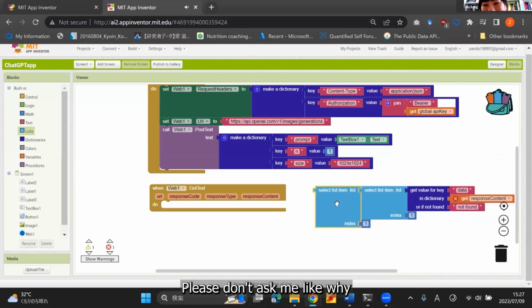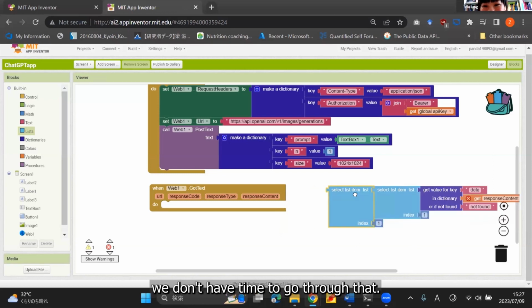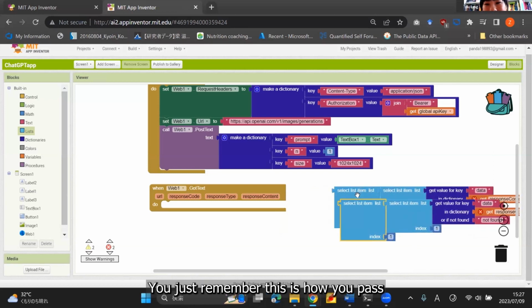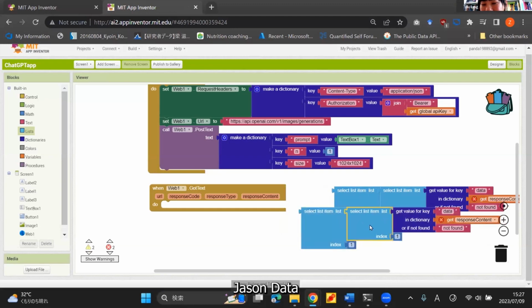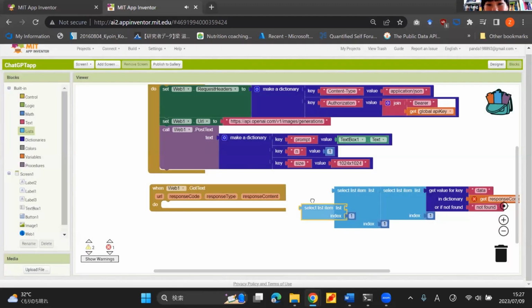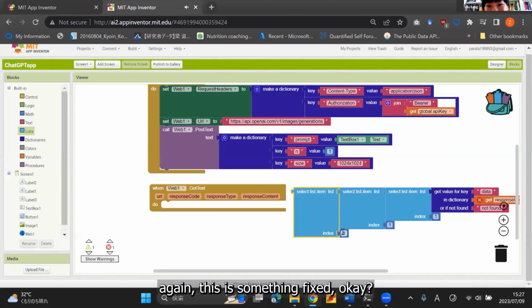Please don't ask me why. We don't have time to go through that. You just remember this is how you parse JSON data. Again, this is something fixed, like grammar rules. You just need to remember it. Okay, now after peeling three layers, finally we got the URL of the image.